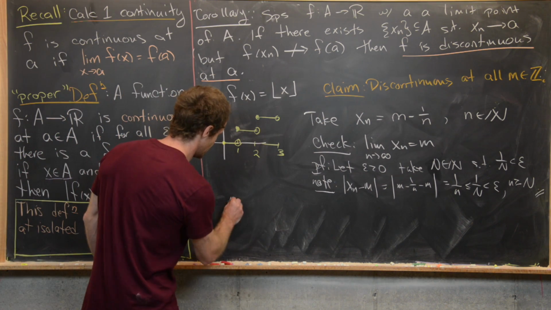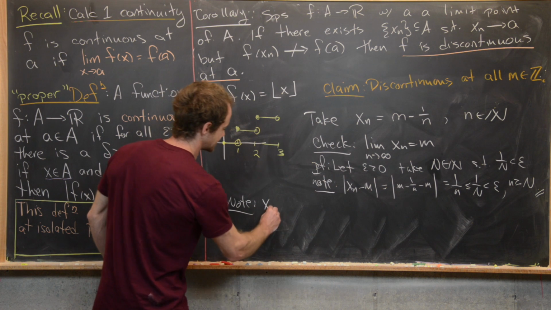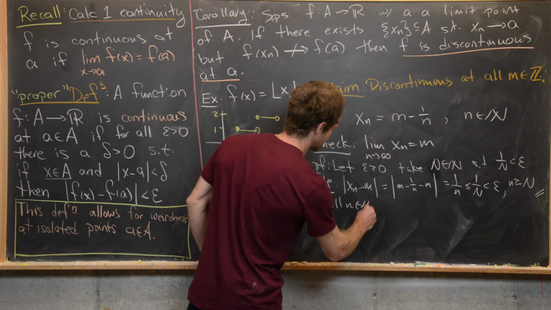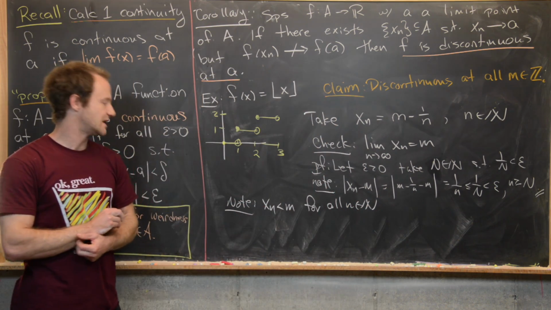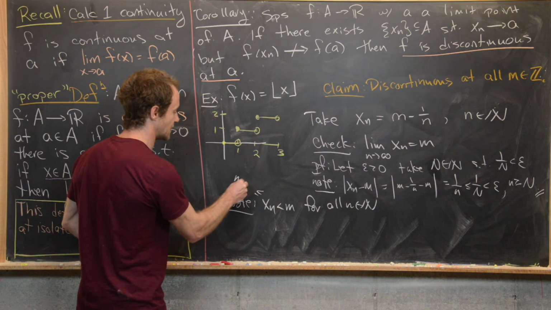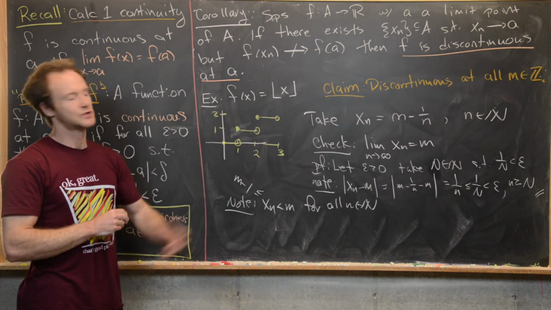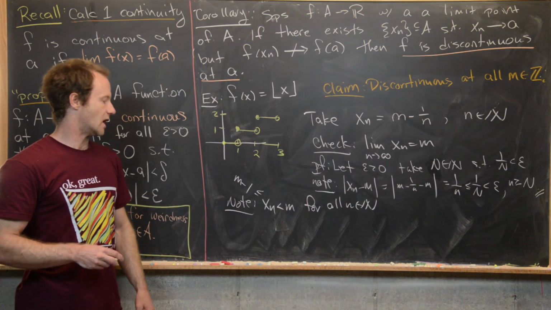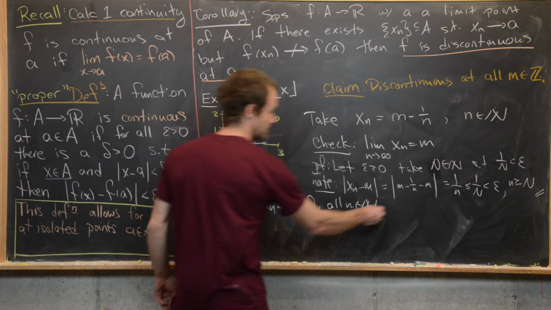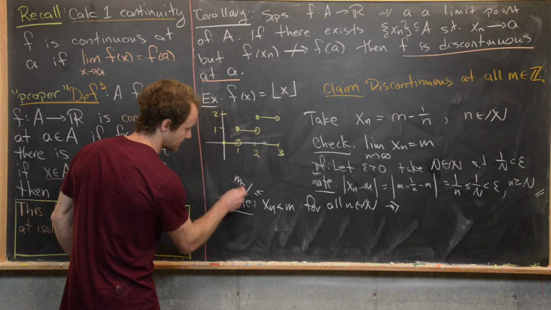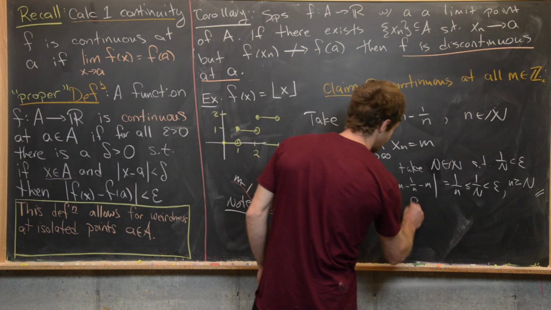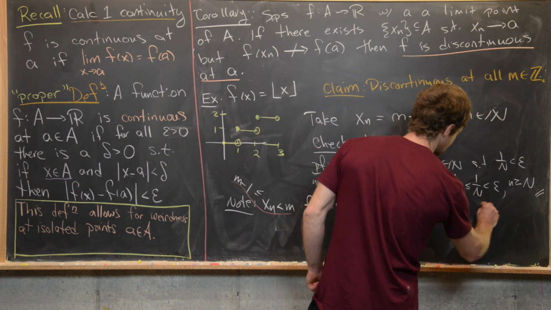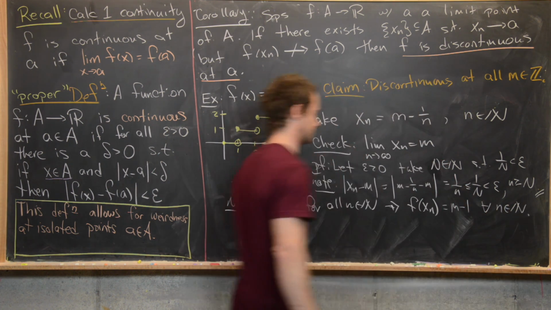Now the next thing that I want to notice is that x sub n is less than m for all natural numbers n. Another thing to notice is that it's always bigger than or equal to m minus 1. If n equals 1, then it's going to be equal to m minus 1, but then it'll be in the middle otherwise. But this inequality right here tells us that if we evaluate f at x sub n, we're going to get m minus 1. And that's going to be true for all natural numbers n.